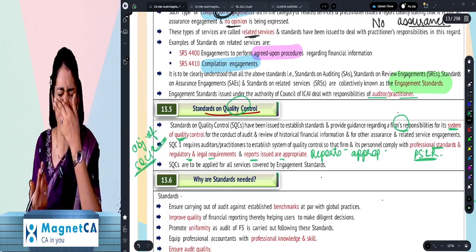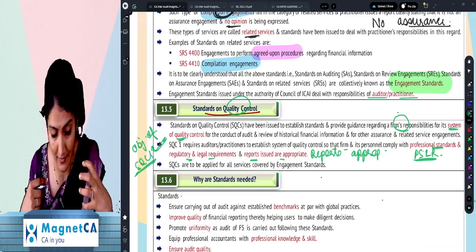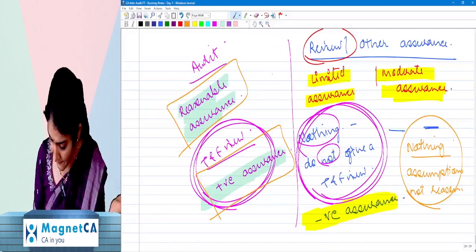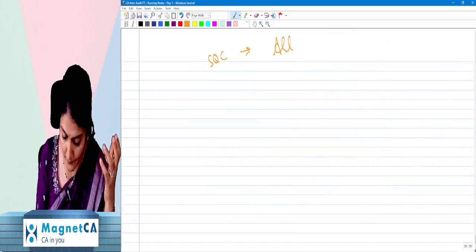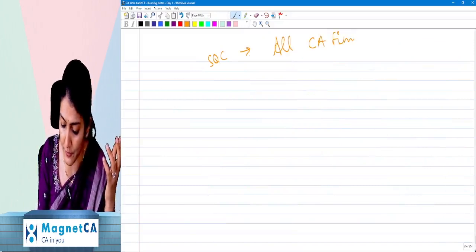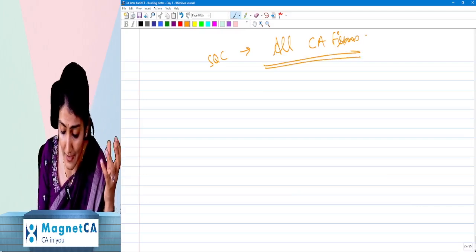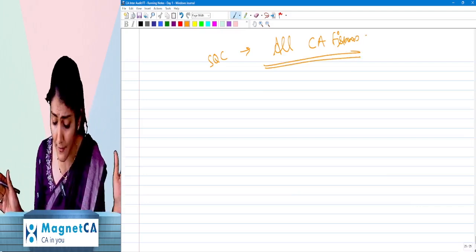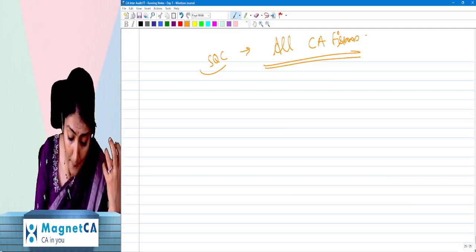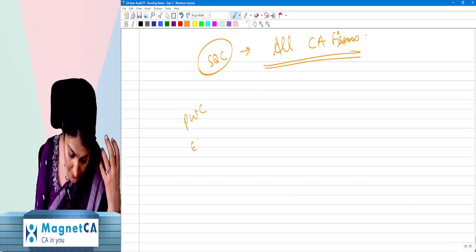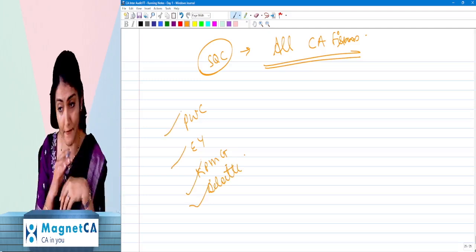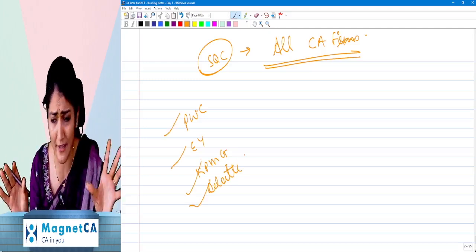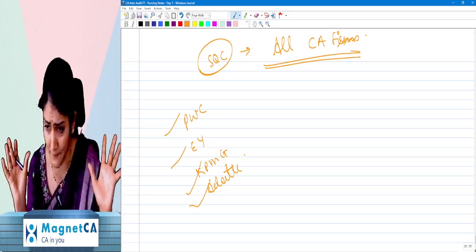Okay, why has ICAI issued a quality control standard? We have different CA firms. Example, SQC1 is applicable to all CA firms. So whether you're a sole proprietor, partnership firm, LLP, firm with 20 partners, 2 partners, 5 partners, all CA firms, all CAs, it is applicable. But like say, PwC, EY, KPMG, Deloitte, to all of them also, is it applicable? Yes, all CA firms. ABC and company, DF and company, P and company, all CA firms.